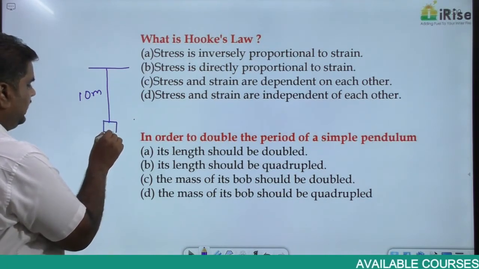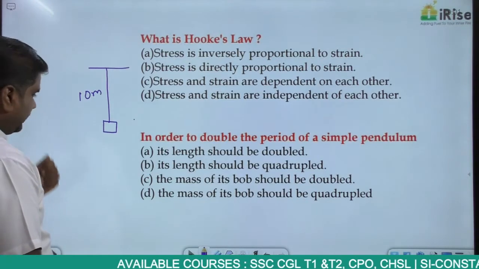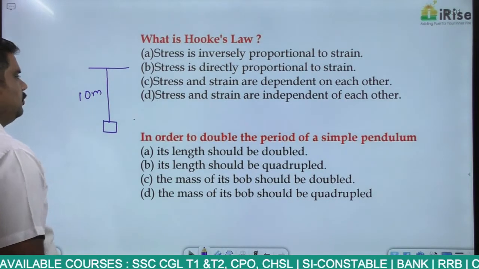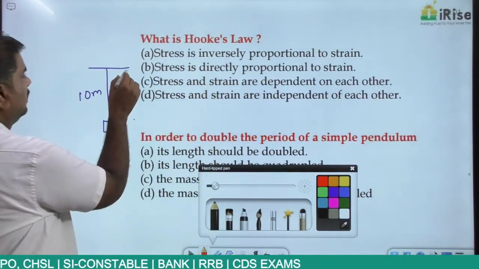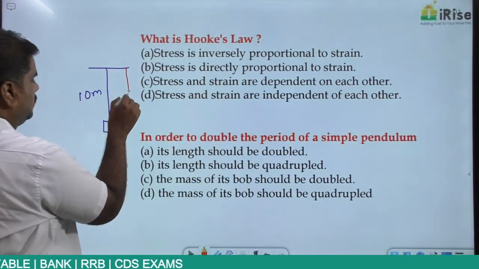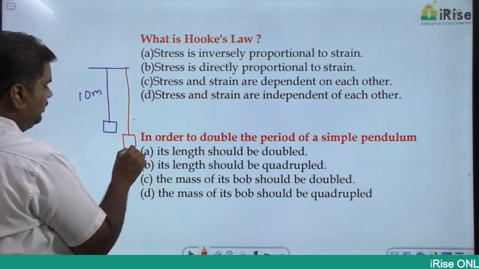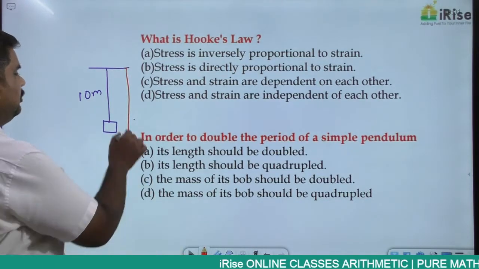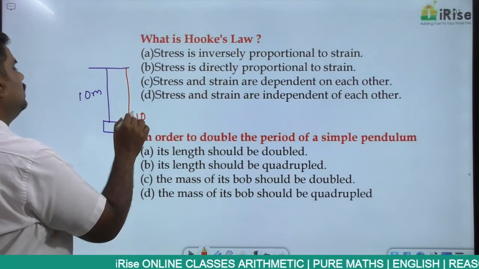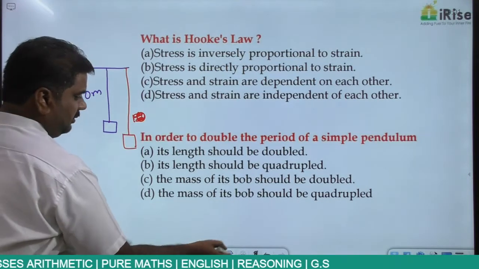The moment you add some amount of weight, maybe around 1 kg, 2 kg or 5 kg, the length of this wire will be extended. Initially it was only 10 meters, but the moment you add weight, it increases, suppose, up to around 12 centimeters.